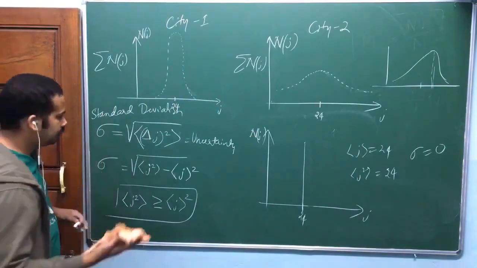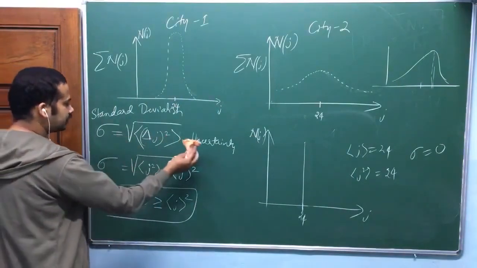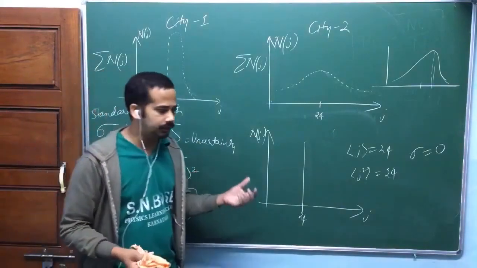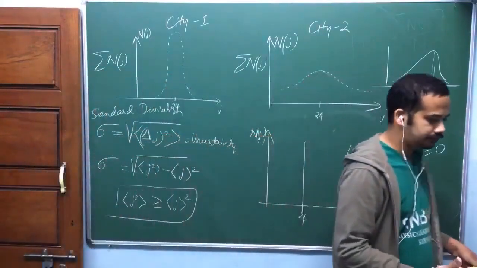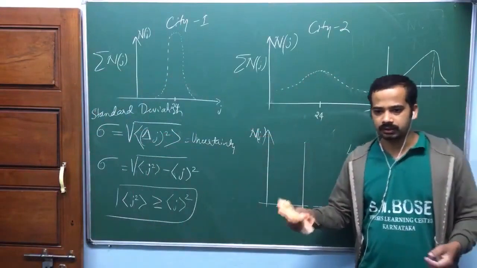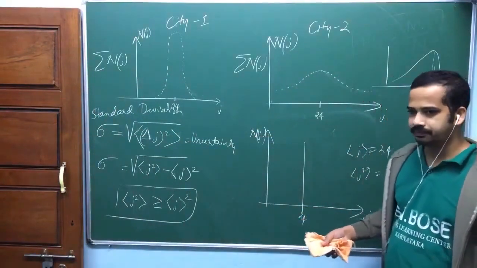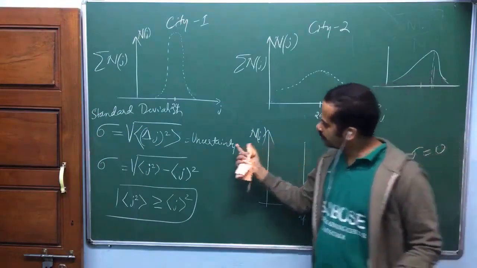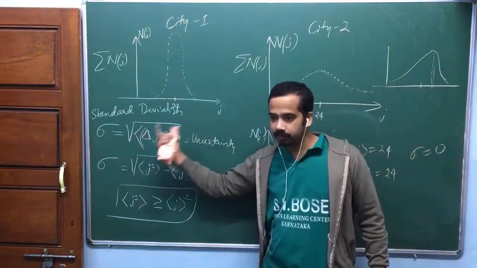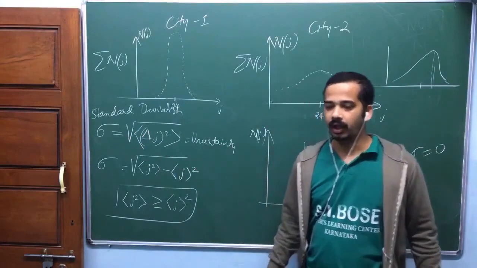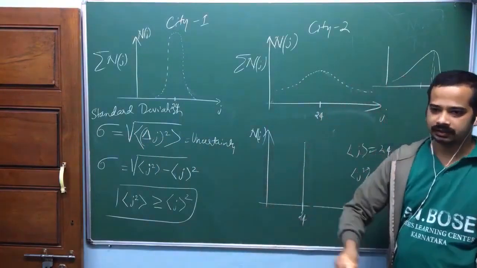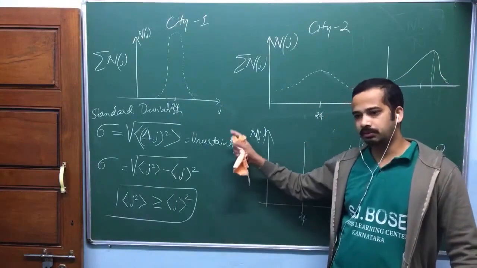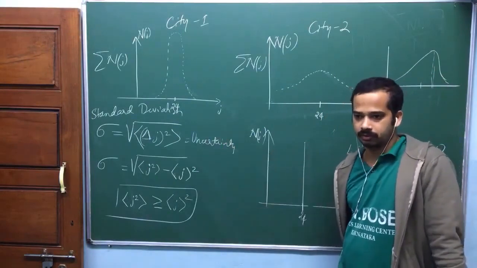Uncertainty is another name for standard deviation. But uncertainty, we use it as a word, and also this is one parameter. Along with that, the same name corresponds to one parameter also.